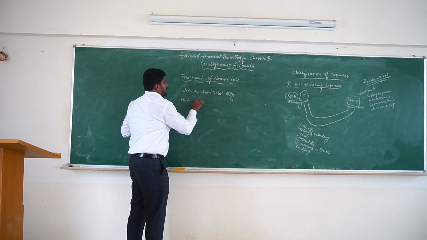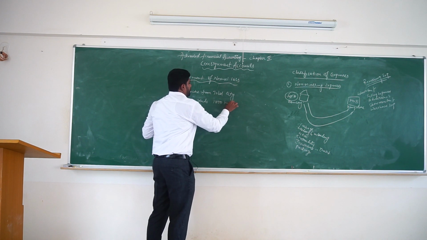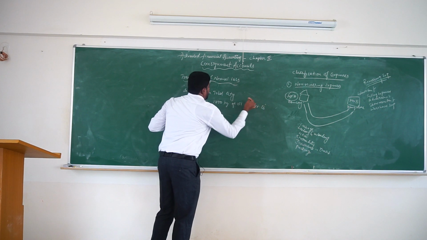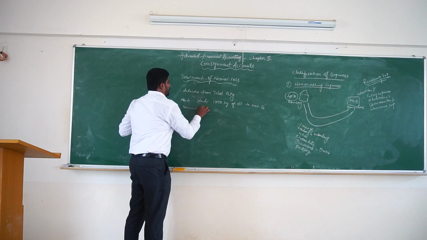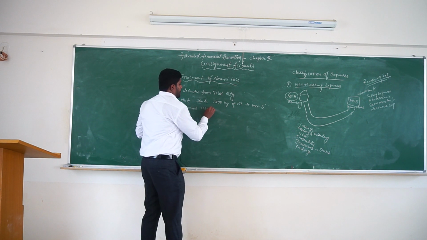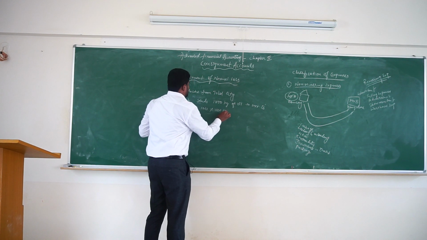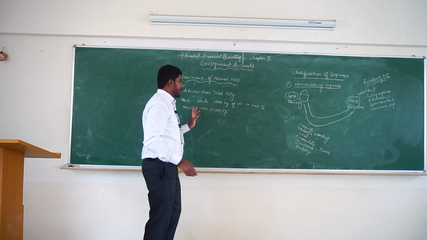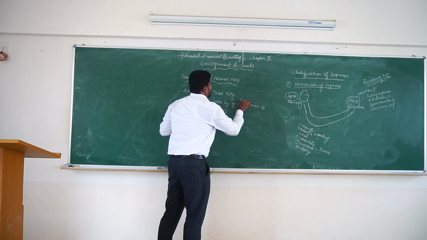For example, Mr. A sends 1000 kg of oil to Mr. B, and the normal loss is 100 kg. The price of oil is rupees 10 per kg.